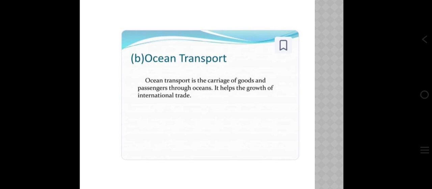Then public transportation. Public transportation includes buses and trains, and many years ago people chose public transportation because of the tickets. In public transportation, concessions are there, so due to those concessions, people wanted to use public transport.